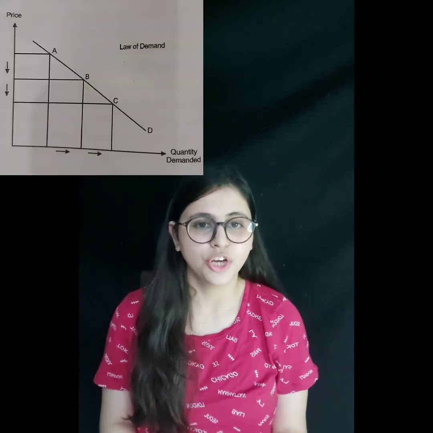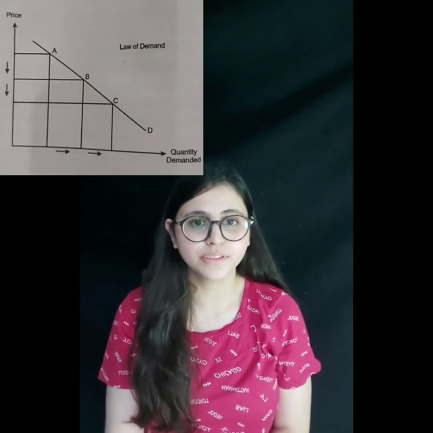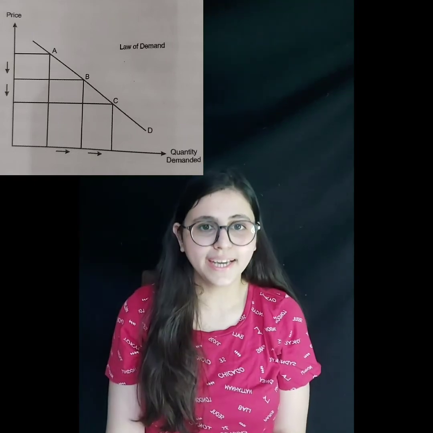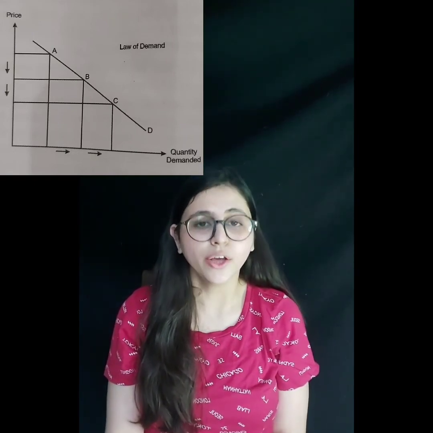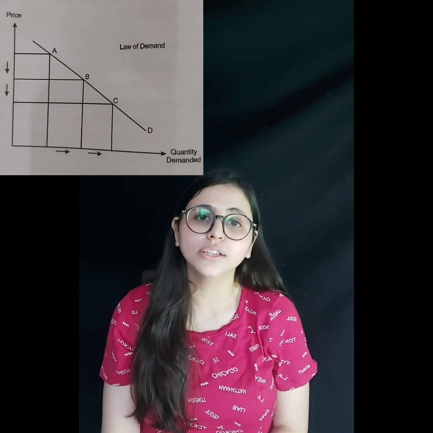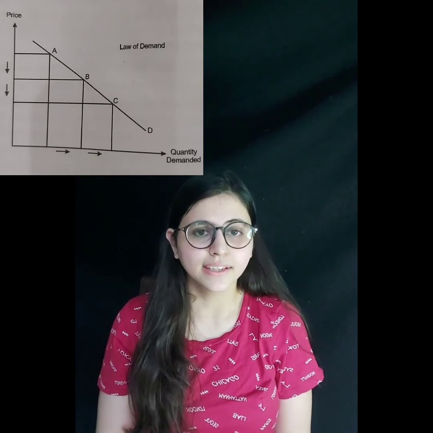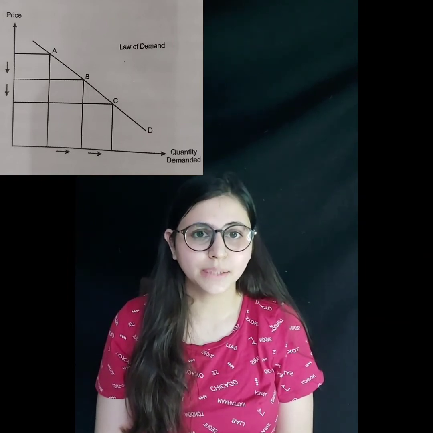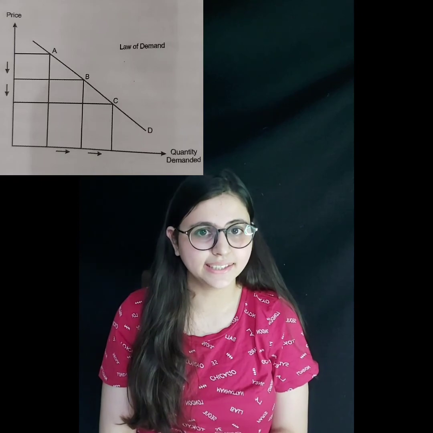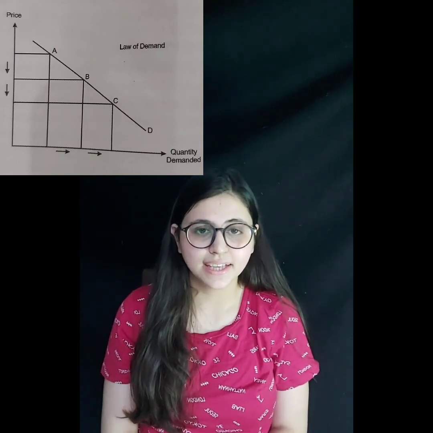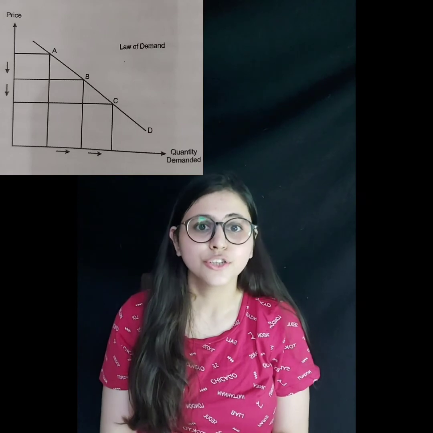Now we'll discuss this law of demand with the help of a graph. The demand curve slopes downwards from left to right. On the x-axis, we take the quantity demanded, which is the horizontal line, and on the y-axis, we take the price, which is the vertical line. At a higher price, the demand is low, which can be seen at point A. As the price declines, the demand increases at point B, and so on. Hence, the inverse relationship between the price and the demand is shown by the downward sloping demand curve.